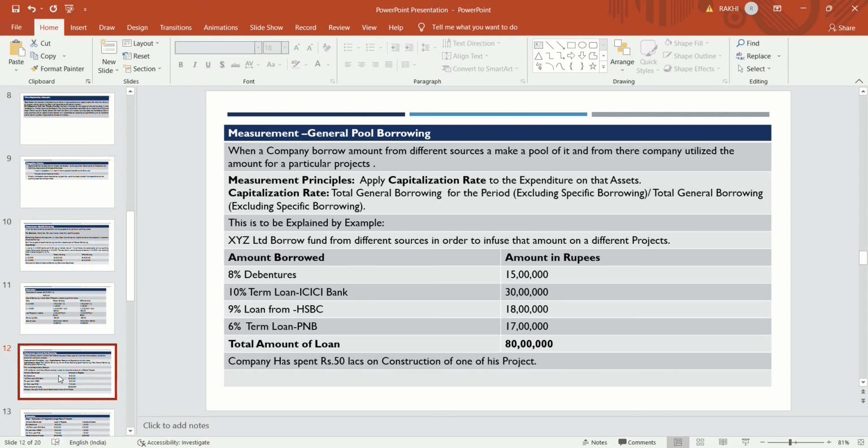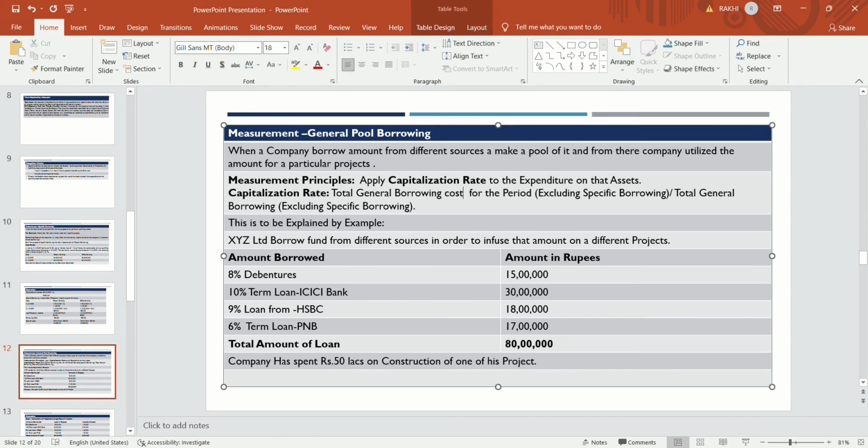How will they calculate the capitalization rate? Total interest amount divided by total loan amount, excluding the specific borrowings. Specific borrowings are not taken into consideration for calculation of the capitalization rate. This is to be explained by an example.